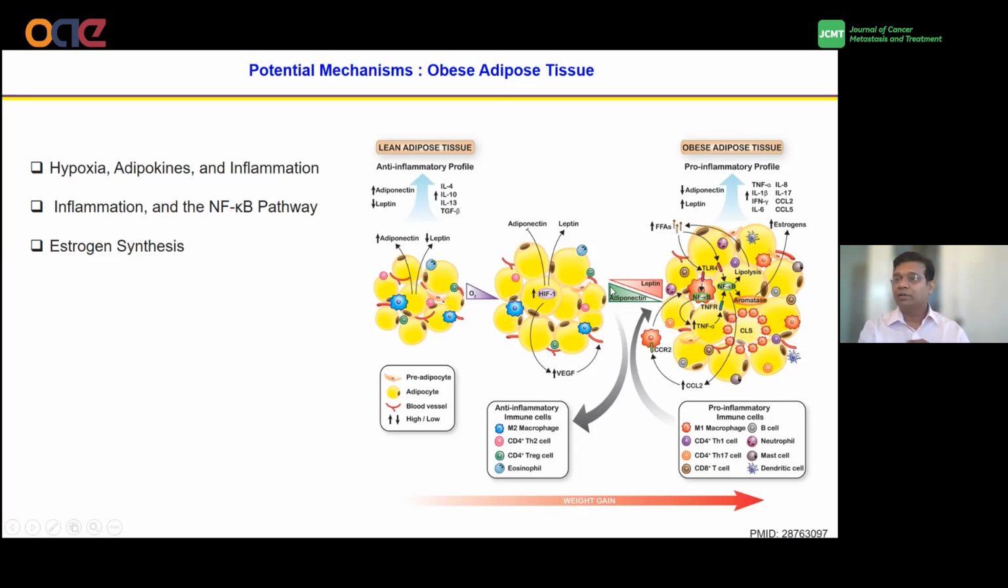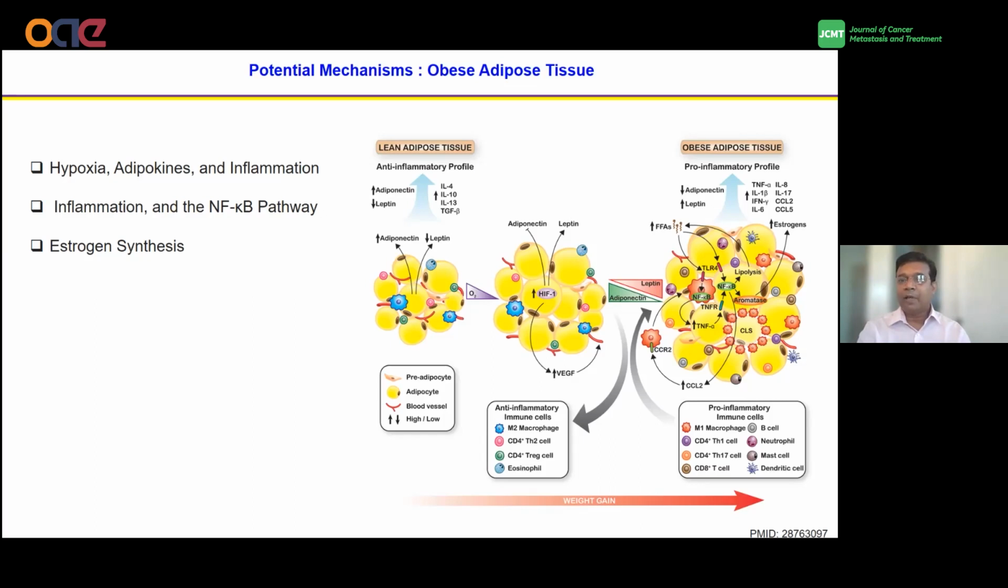So this alters the leptin and adiponectin ratio, and promotes pro-inflammatory immune cell infiltration and release of cytokines. And in addition to that, the dying adipocytes release free fatty acids, which can bind to TLR4 on macrophages, myeloid cells, or adipocytes to activate the NF-kappa B pathway, which in turn upregulates the secretion of inflammatory cytokines.